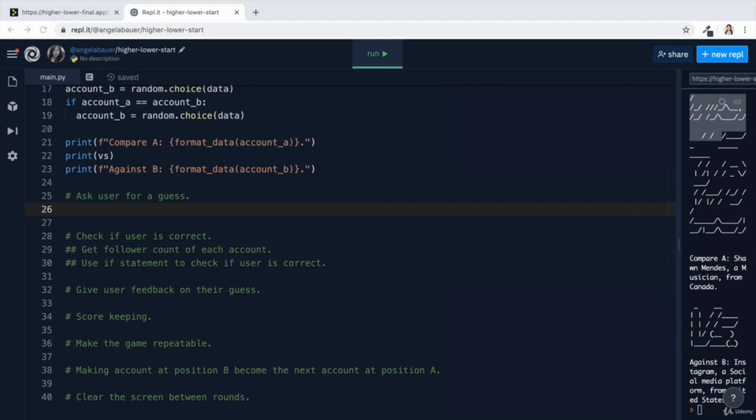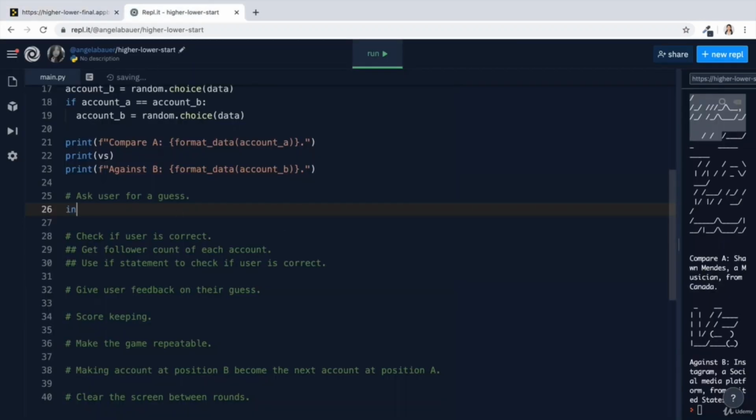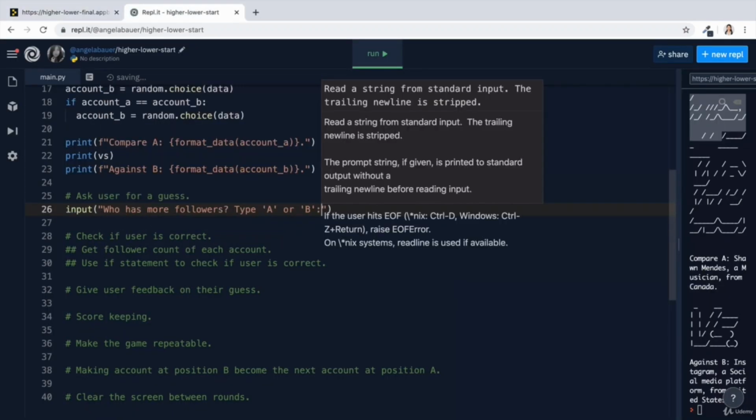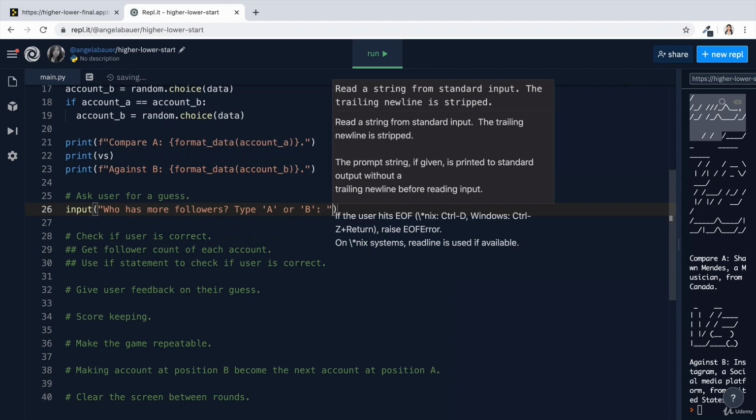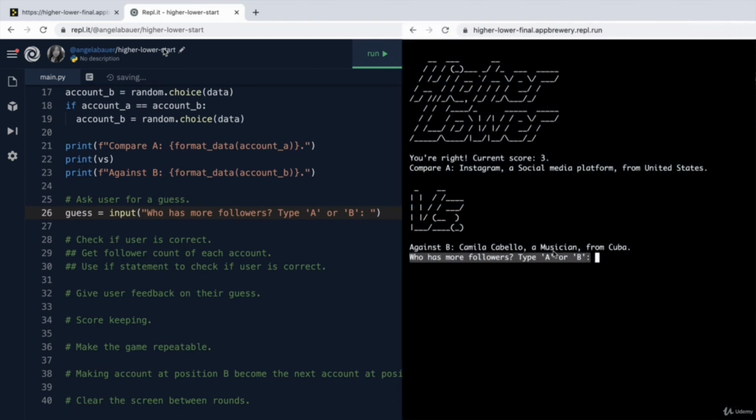Let's tackle the next problem. We need to ask the user for a guess to see who has more followers, right? So I'm actually just going to copy this string right here, and I'm going to put that into an input. So who has more followers, A or B? And this input is going to come back as a string, and I'm going to save it inside a new variable called guess. Now, because it asks them for A or B, they might type A like this, or they might type A like this.